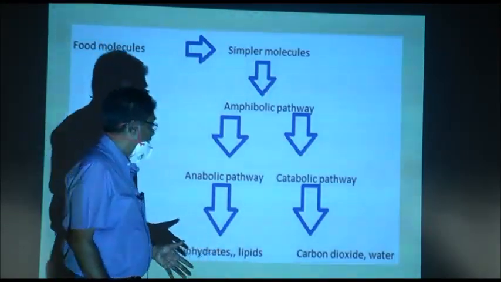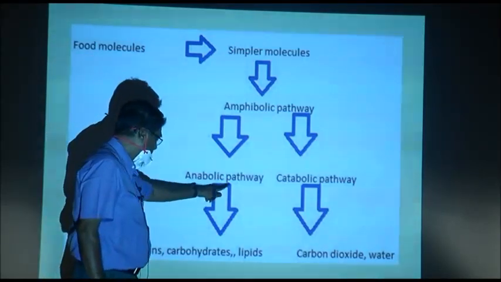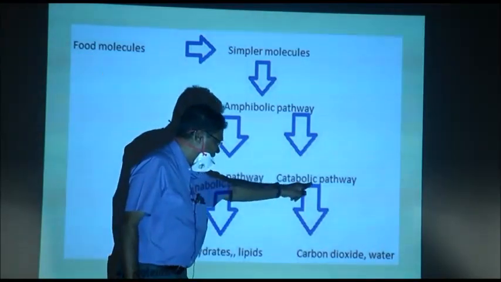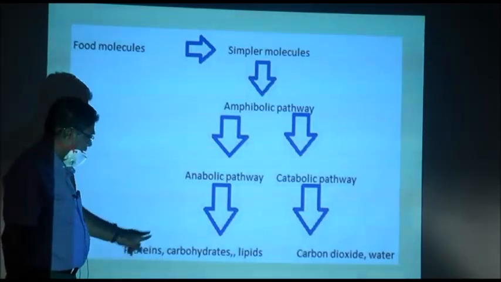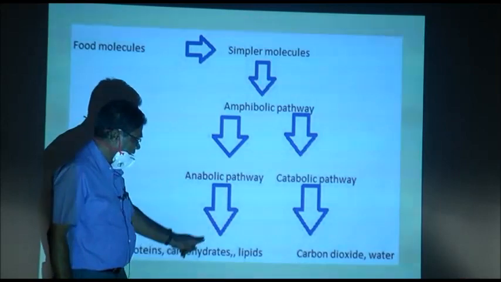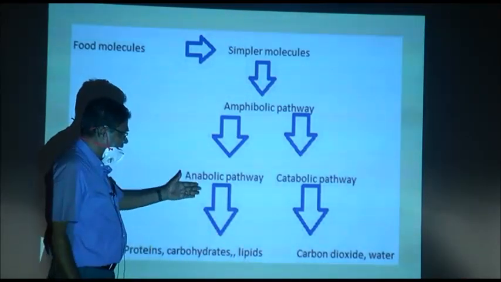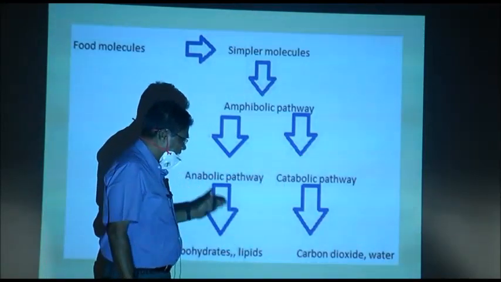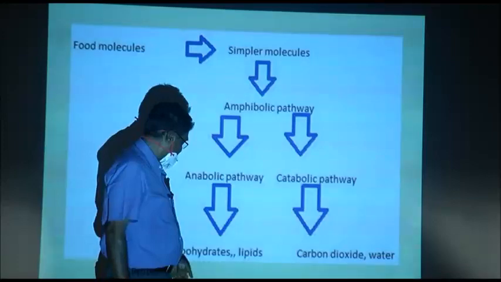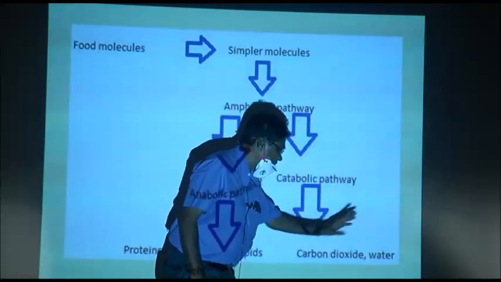Now, amphibolic pathway is anabolic pathway and catabolic pathway. Proteins are formed, carbohydrates are formed and lipids are formed. It is anabolic pathway. Catabolic pathway is breakdown of proteins, carbohydrates and lipids to carbon dioxide and water.